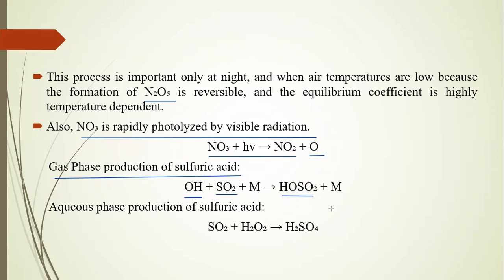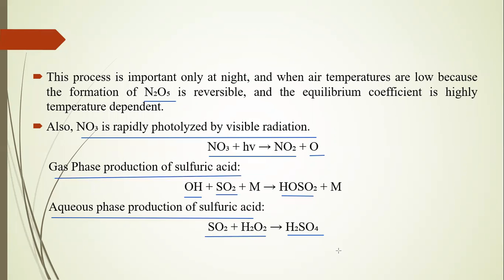Here is the making of H2SO4 in the presence of M. M is one type of fast process component. Aqueous phase production of sulfuric acid: these HSO2 are mixed with water, making H2SO4.